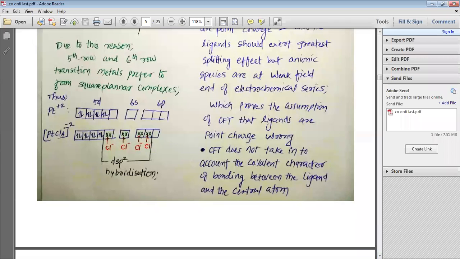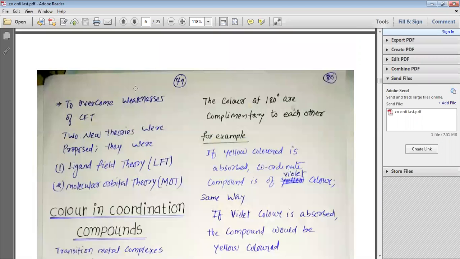Same way, CFT does not take into account the covalent character of bonding between the ligand and the central atom. So my dear students, this crystal field theory does not consider the bond covalent. It always considers the bond as an ionic bond, and that is a problem because we can see that there is a covalent character in the bond which cannot be avoided.